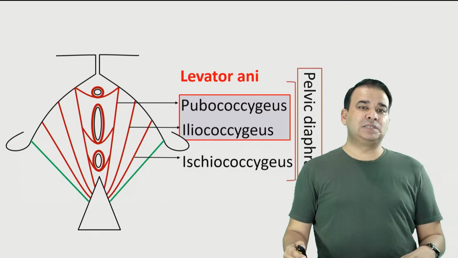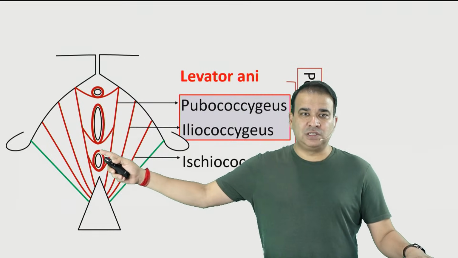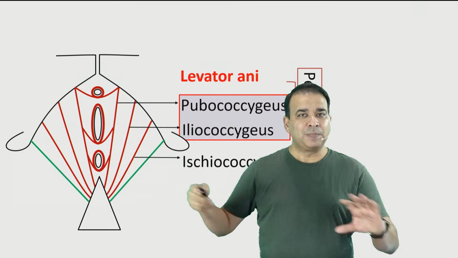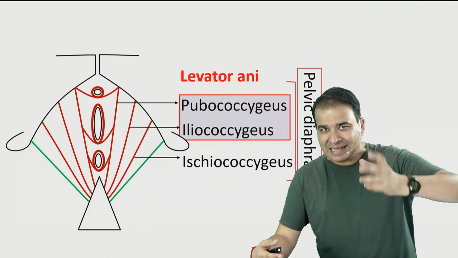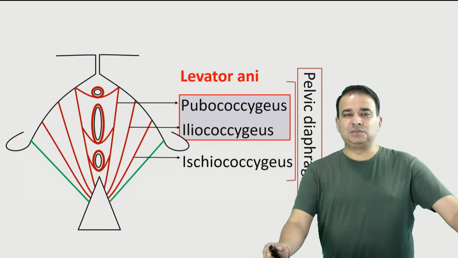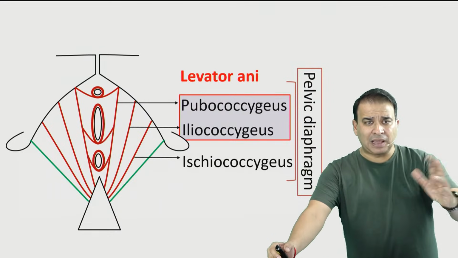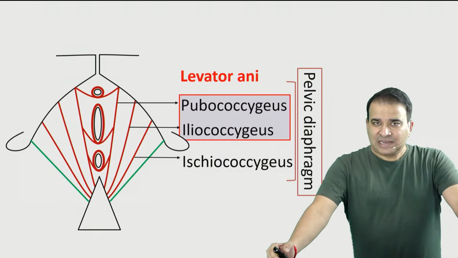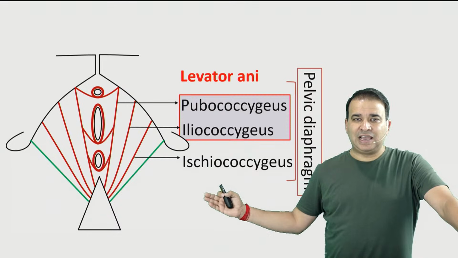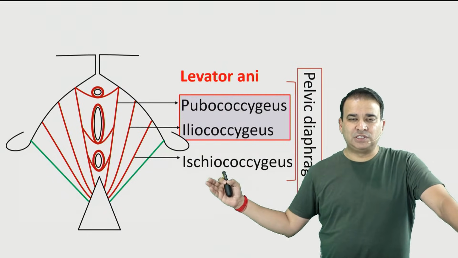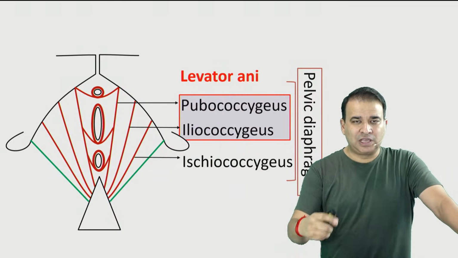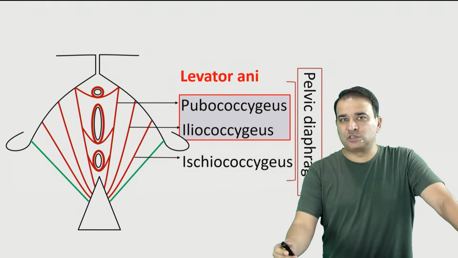All these muscles, pubourethralis, pubovaginalis, puborectalis, are modifications of the pubococcygeus muscle. Especially the puborectalis muscle is important. It's a muscle of continence. It maintains the anorectal angle. It is also called the muscle of continence. The point is that the pelvic diaphragm has all three muscles, the pubo-, ilio- and ischiococcygeus, and the option given in the question to choose from was the pubo- and the iliococcygeus.